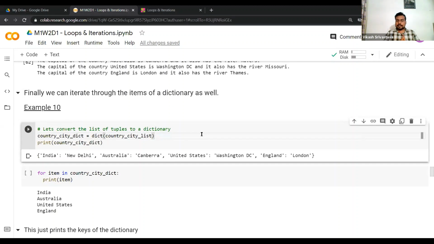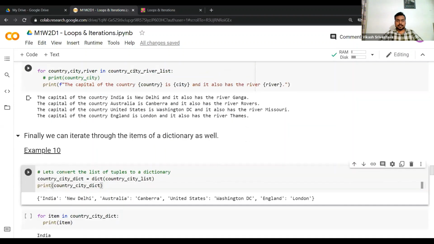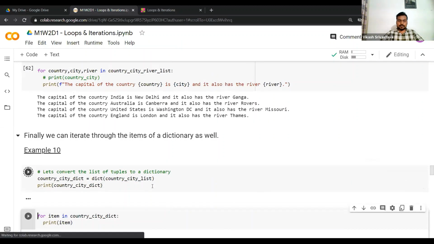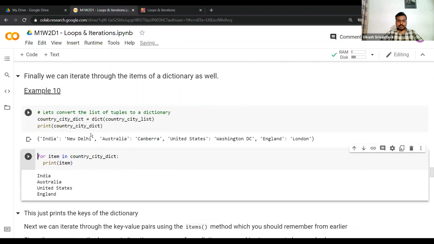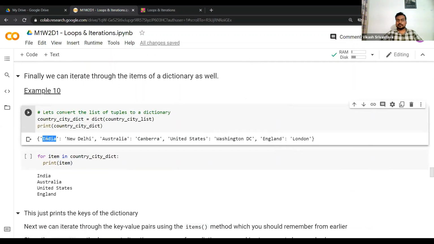We can also iterate over a dictionary. Let's take an example of this. Of course we have this country, city, river list, but we'll not use that. We'll use the country, city dictionary. As you can see, in this dictionary the key is the name of the country, and the value corresponding to this key is the city.